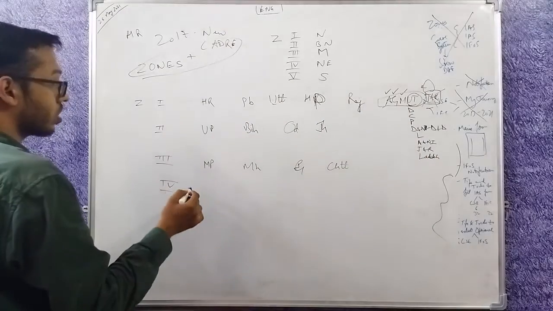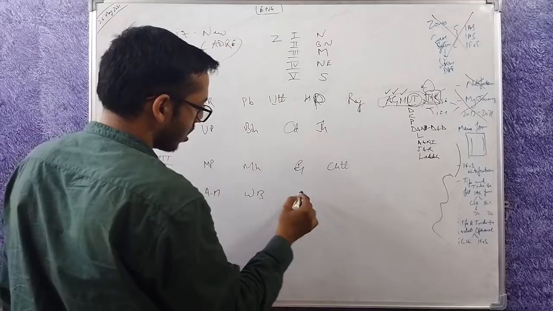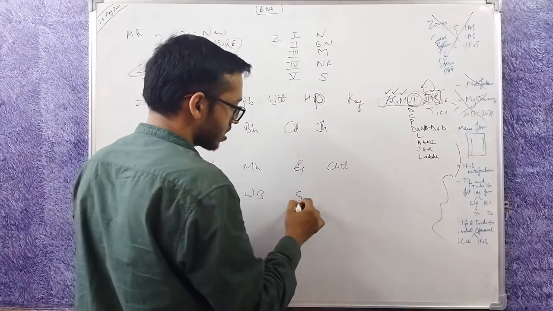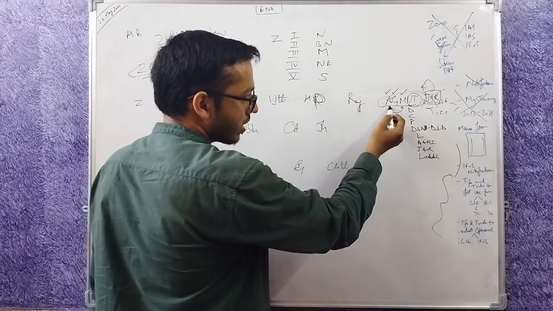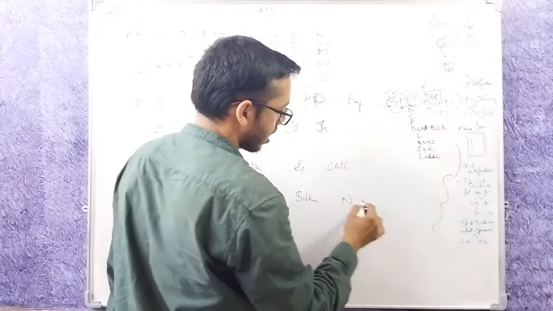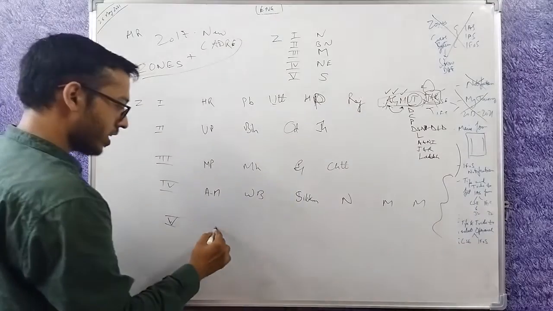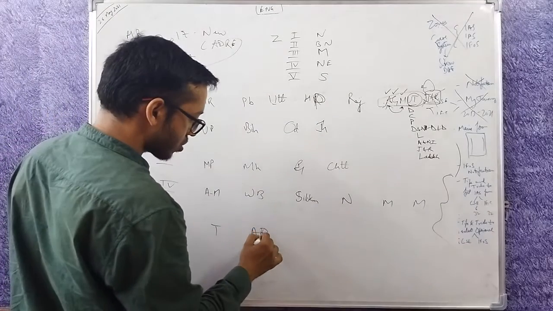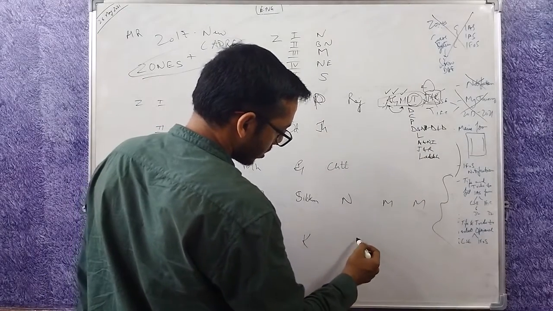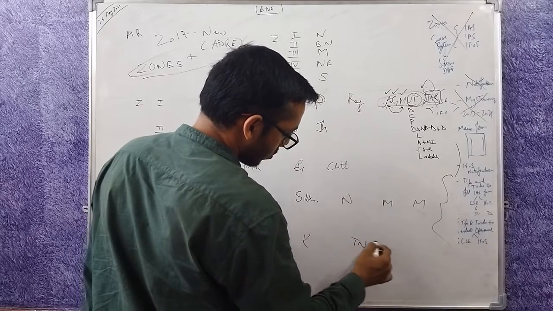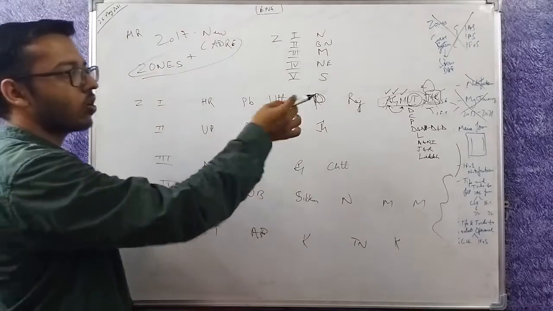Zone 4 is the northeast one. So it comes as Assam, Meghalaya, West Bengal, then Sikkim, then Arunachal and Goa, Arunachal and Mizoram is here. So the rest of the states are here, Nagaland, Manipur, Mizoram. Zone 5 is South India. So Telangana, Andhra Pradesh, then Karnataka, then Tamil Nadu, then Kerala. This is generally how I have filled.